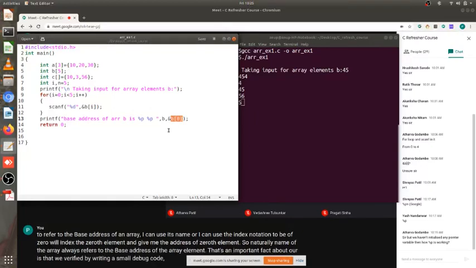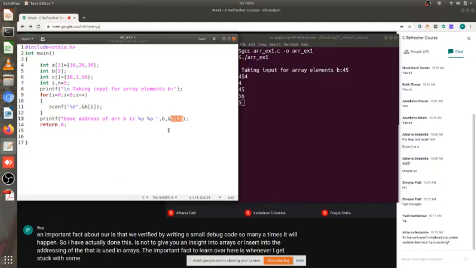So many times it will happen. Why I have actually done this exercise is not to give you an insight into arrays or the addressing used in arrays. The important fact to learn here is, whenever I get stuck with some issue in programming, I can always write small code in order to understand how that program executes. Fine, that is what we are trying to understand.